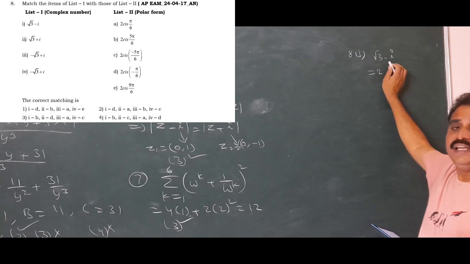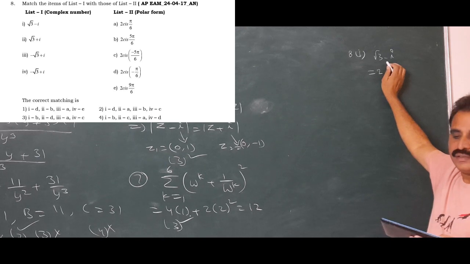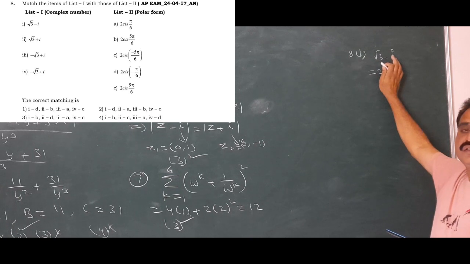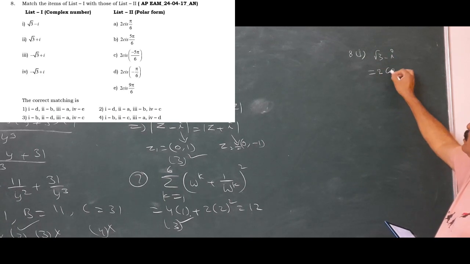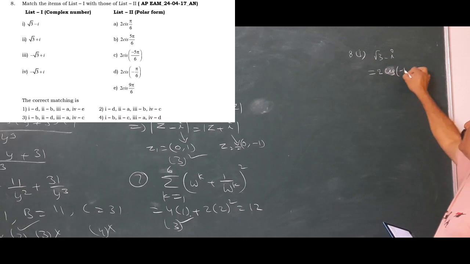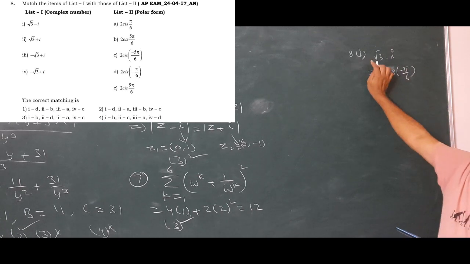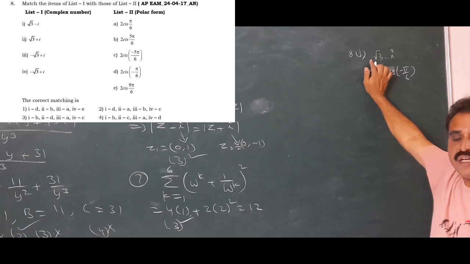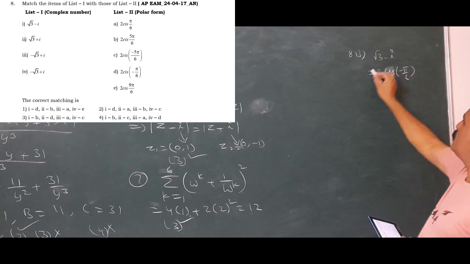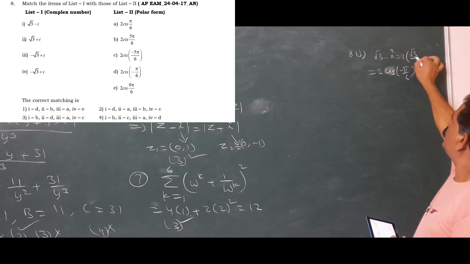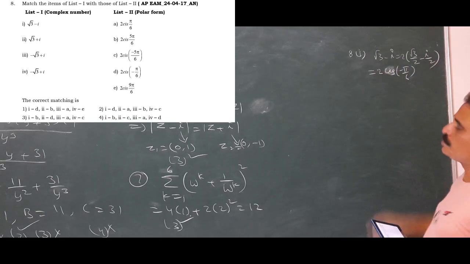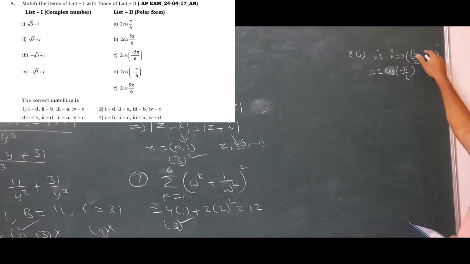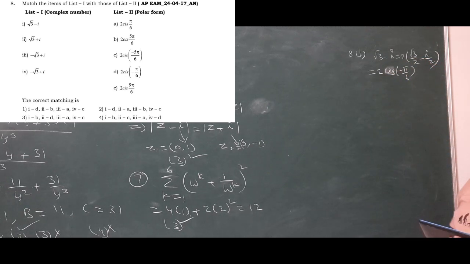Root 3 by 2 is cos, so the angle is pi by 6, and in the fourth quadrant cis minus pi by 6. Cos minus pi by 6 is root 3 by 2. Sin minus pi by 6 is minus 1 by 2. This can be written as 2 into root 3 by 2 minus i by 2. So cos theta is root 3 by 2, sin theta is minus 1 by 2. That's why. So let us verify that.